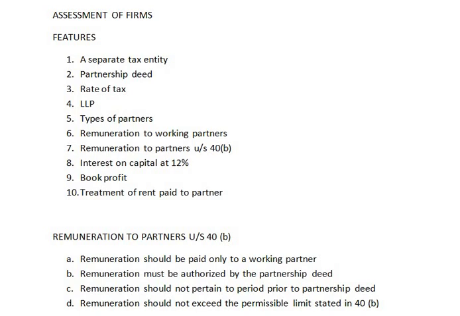First one is separate tax entity. As you all have studied in accounting theory subject, one important postulate called entity postulate. That means a firm or a business organization, whether it is a sole trading concern, partnership firm, LLP or a company, is treated separately from its owner. Therefore, a partnership firm has a separate legal tax entity compared to its owner. Therefore, the first feature is the firm has a separate tax entity.